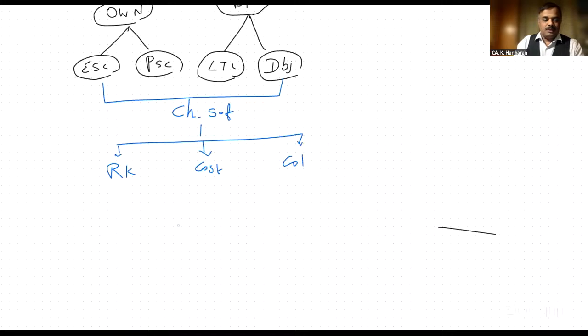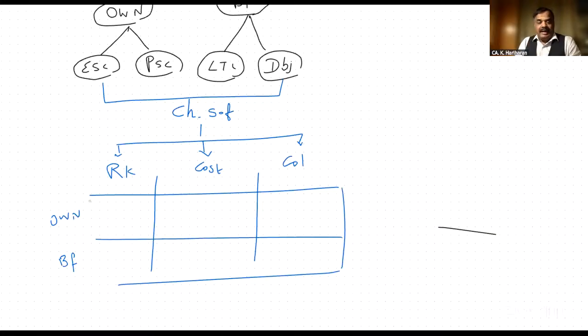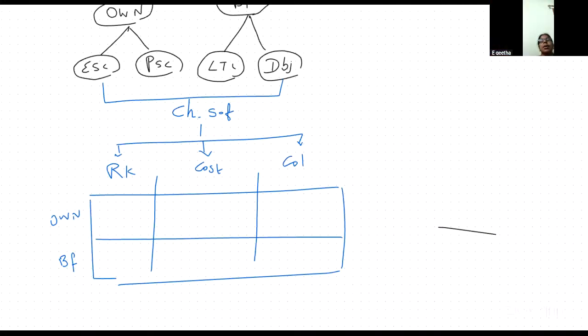With respect to own fund and borrowed fund, each fund has its own character. With respect to risk, high risk goes to which fund? Whether own fund or borrowed fund? What, Geeta madam? Borrowed fund. High risk goes to borrowed fund. Why?